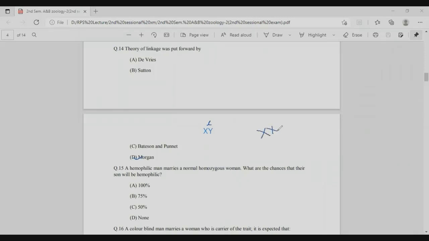When we cross them, the offspring are: first, a normal XX; second, an XX with small c on one X chromosome, which represents the hemophilic gene; third, an XY, a normal son; and fourth, also an XY, a normal son.